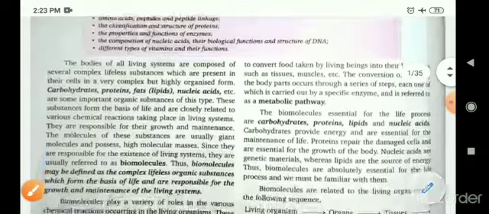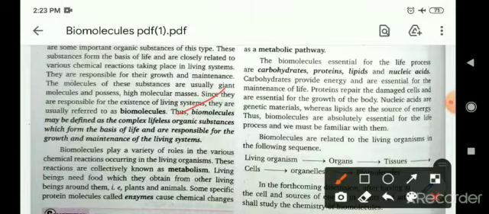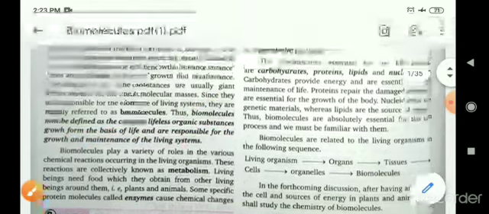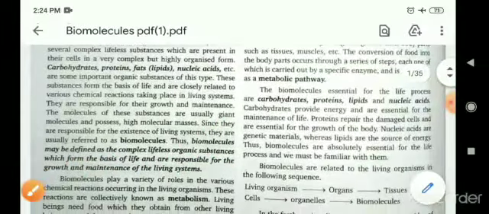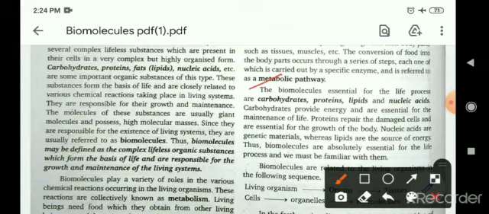So what are biomolecules? Biomolecules may be defined as the complex lifeless organic substances which form the basis of life and are responsible for the growth and maintenance of living systems. Means biomolecules are those types of organic substances which are responsible for our body growth and maintenance. Biomolecules essential for life processes are carbohydrates, proteins, lipids and nucleic acids.